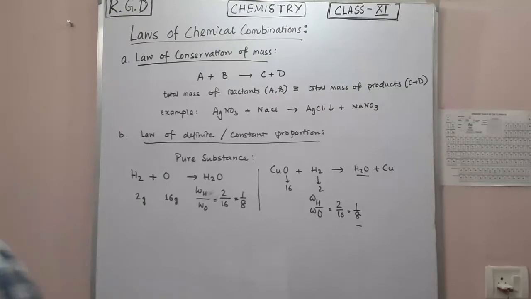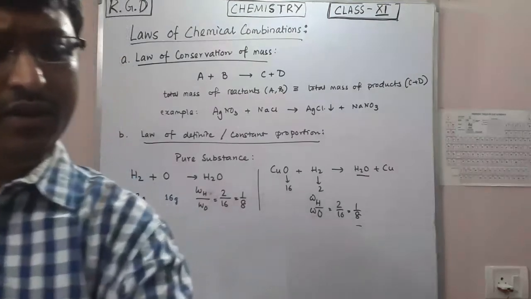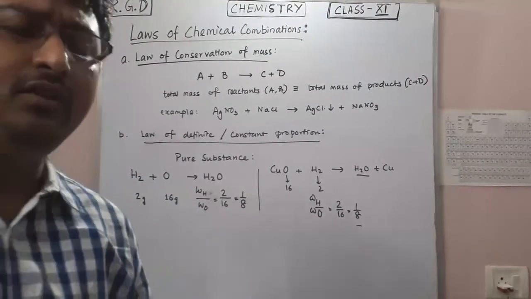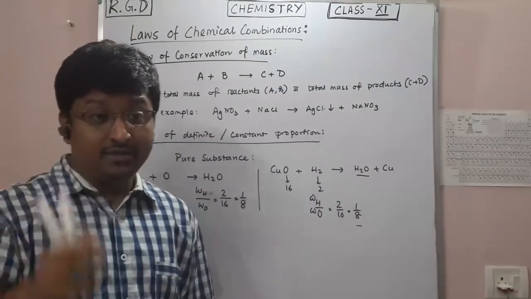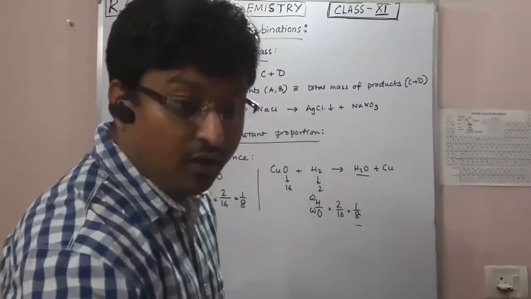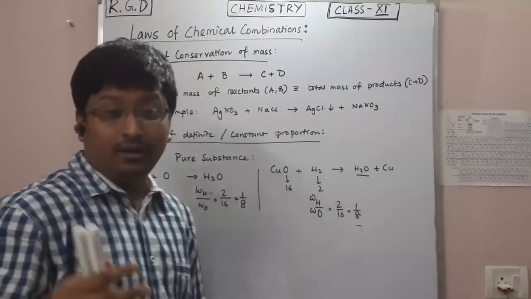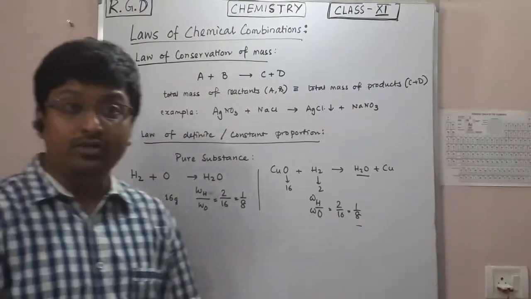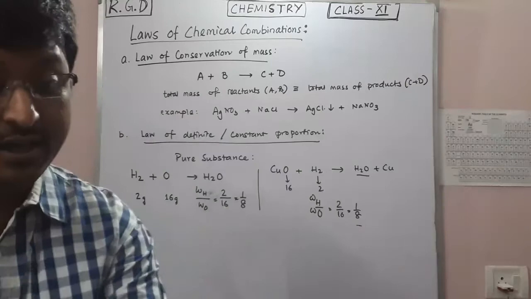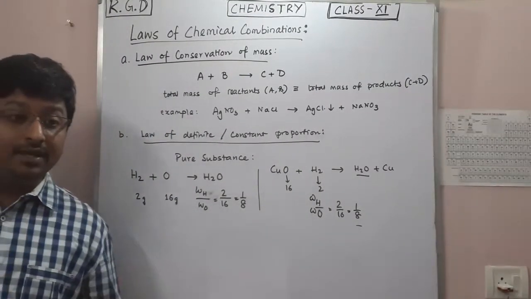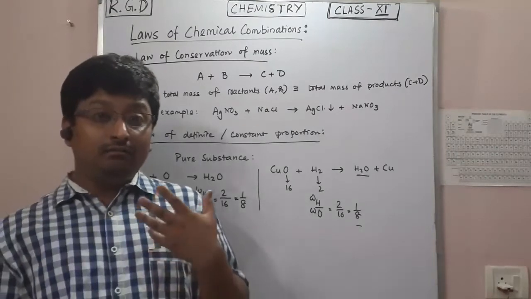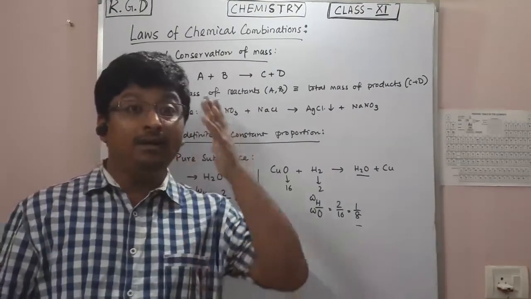Now, let's talk about the converse of this law. What is the converse of this law? The converse is, when you have the same elements, they combine in constant proportion by mass, and the same compounds will always be formed. But in some cases, the compounds may be different.